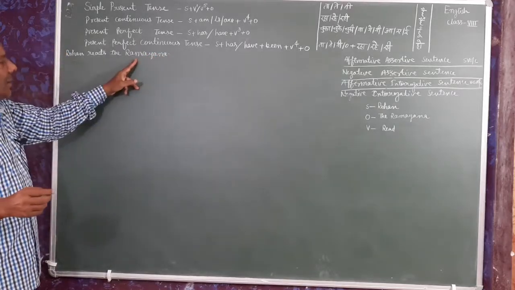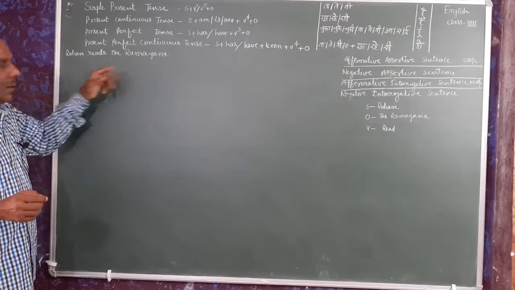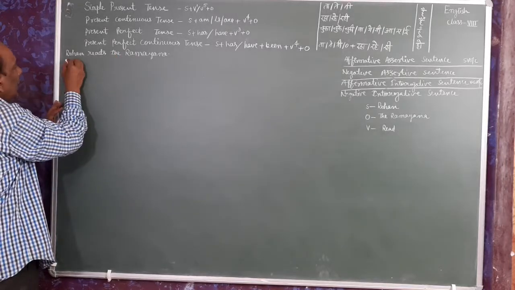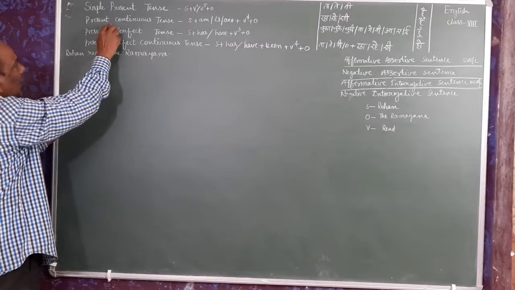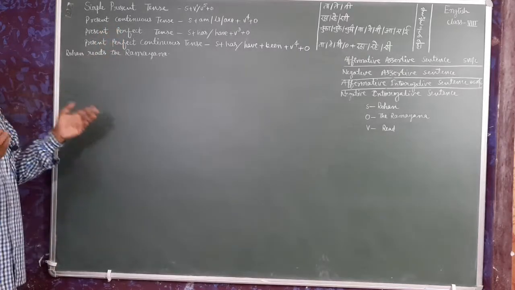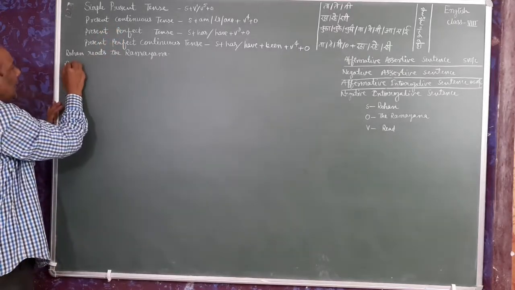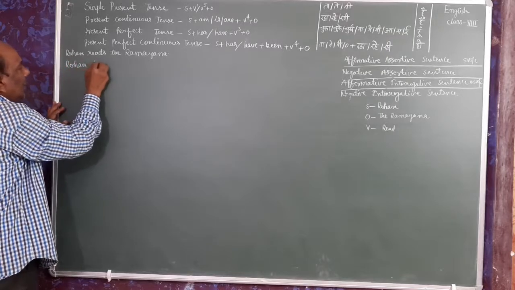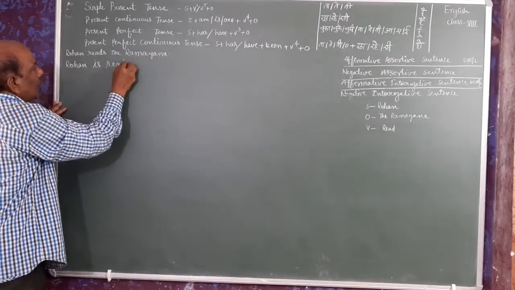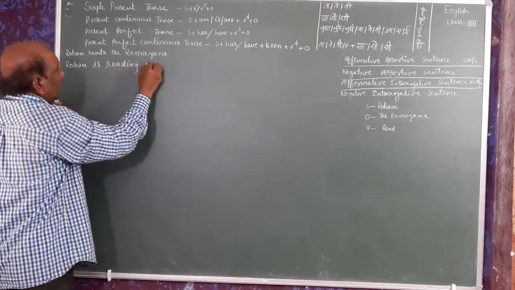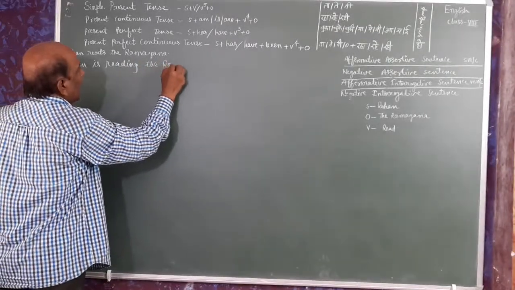As it is an epic, we use the. In the same way, when we come to present continuous tense, we have Rohan is reading the Ramayana.